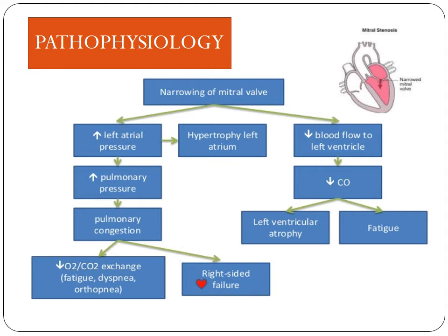excess fluid or volume is going to be increasing. That causes an increased left atrial pressure. This again causes increased pulmonary pressure, and there's going to be excess pulmonary congestion. Okay, because of this, an appropriate exchange of gases is not going to take place, meaning there's going to be diminished exchange of gases, and that is what causes the fatigue and dyspnea or orthopnea in the patient. This eventually can lead to right-sided failure, because again all this pressure is going to put a lot of pressure on the pulmonary structures, and finally that is going to put a lot of pressure on the right side of the heart.